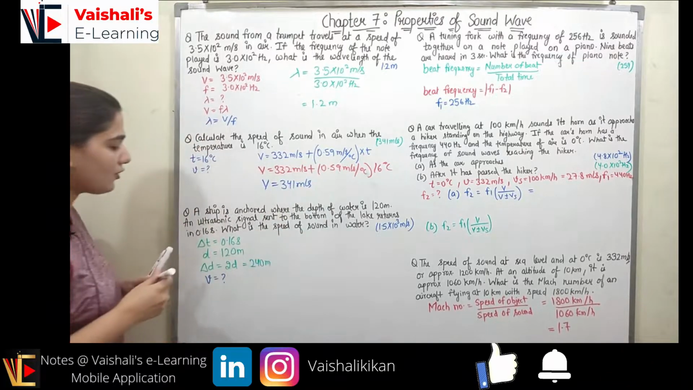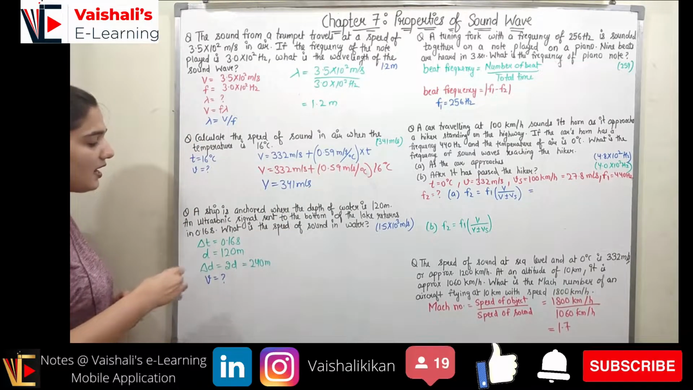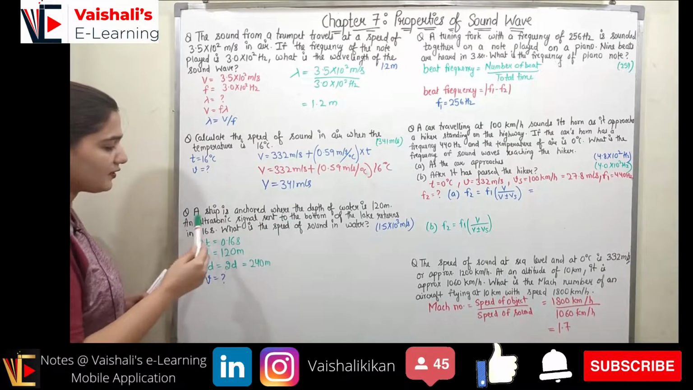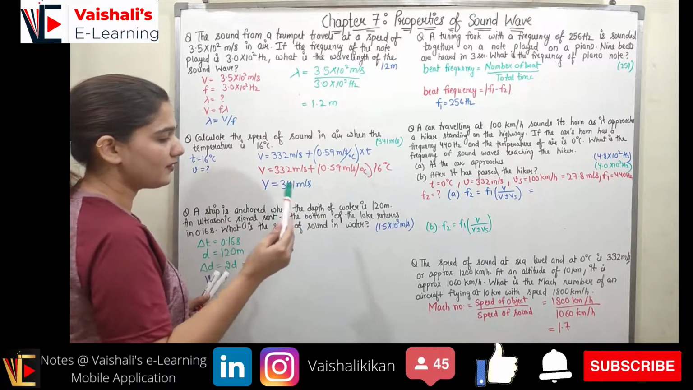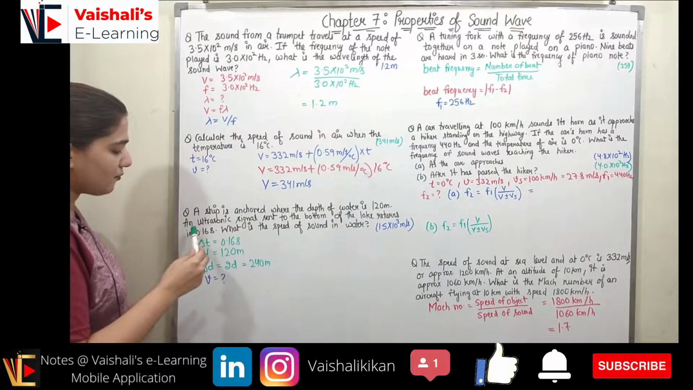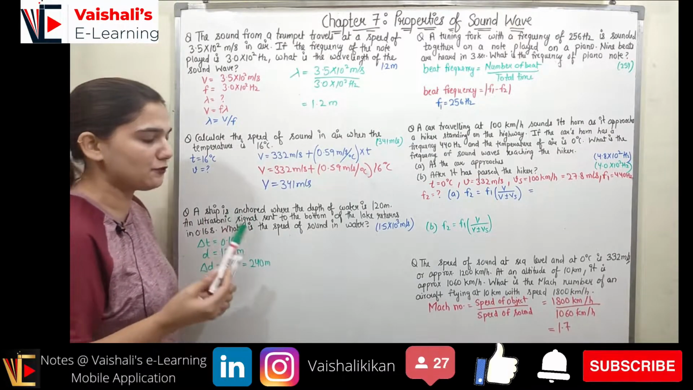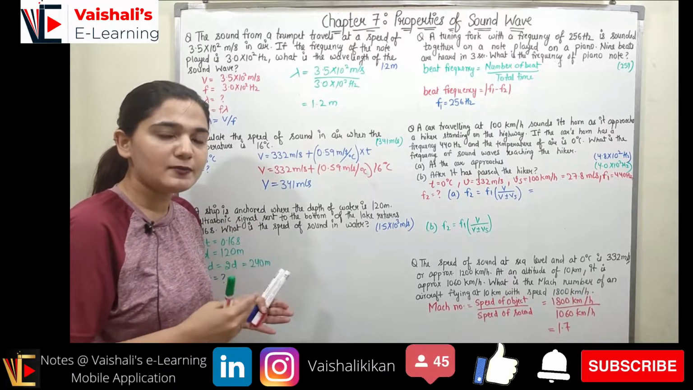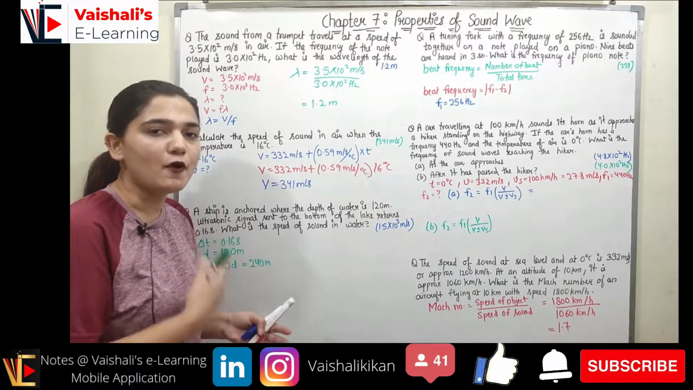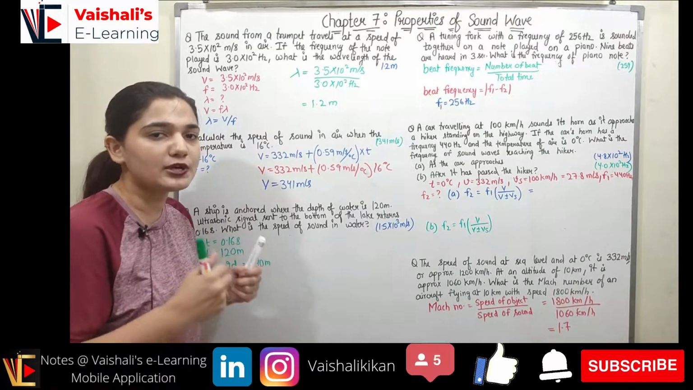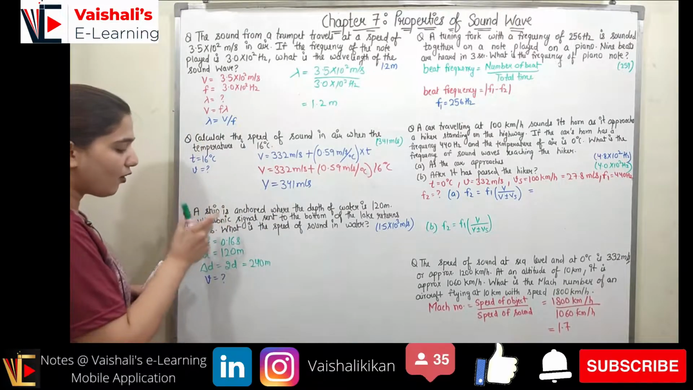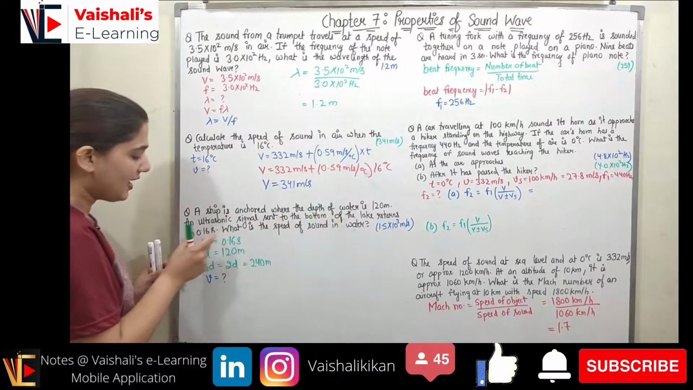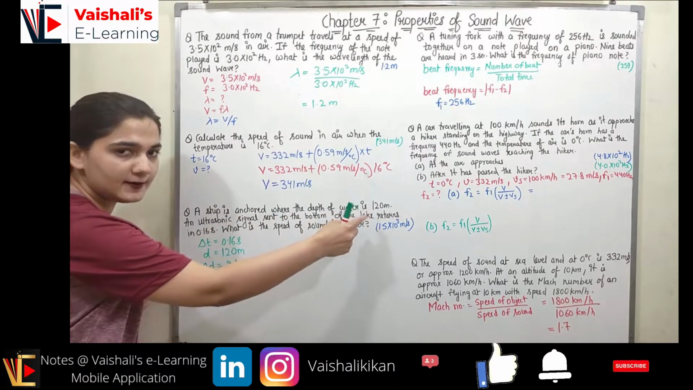Now coming to the next question, it states: a ship is anchored where the depth of the water is 120 meter, and an ultrasonic signal sent to the bottom of the lake returns in 0.16 second. What is the speed of sound in water? When we need to find the speed of sound, which formula will we be using? The total distance traveled upon the total time taken. What is the total distance traveled? The depth of the water is given, right? So the bottom of the lake is at 120 meter, right?